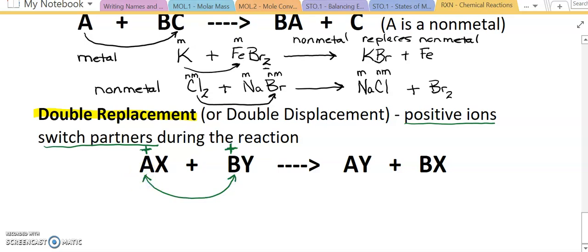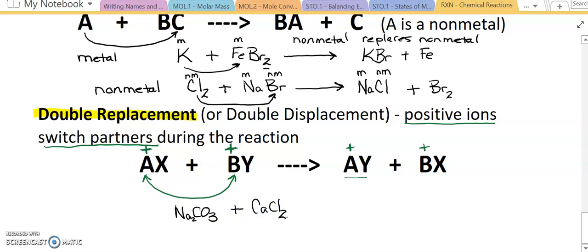If it's positives switching partners, A is paired with X. And in the new product, A is going to be paired with Y. And in the new product, B is going to be paired with X. Note, you always have to have your positive or your metal first in any particular double replacement reaction. So an example reaction of this can be Na2CO3, which is sodium carbonate, and it is going to react with calcium chloride.